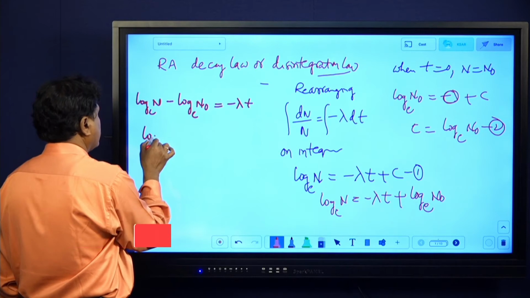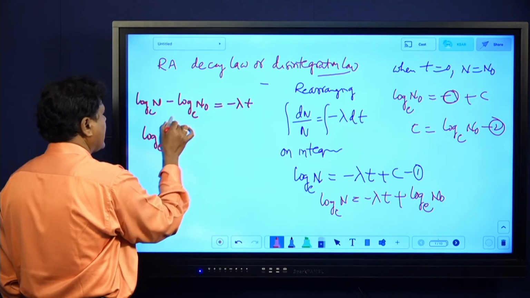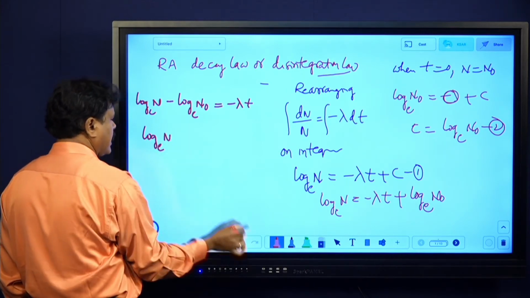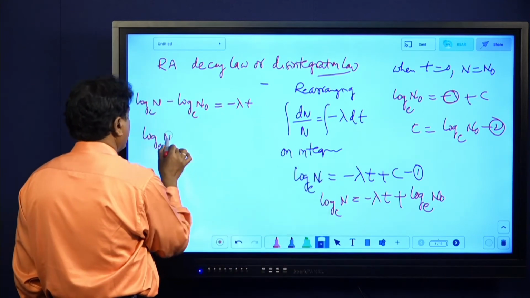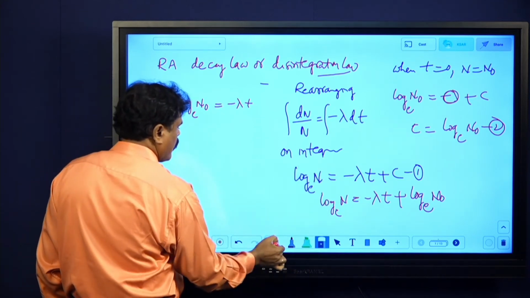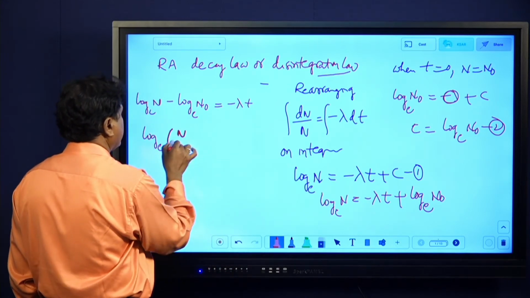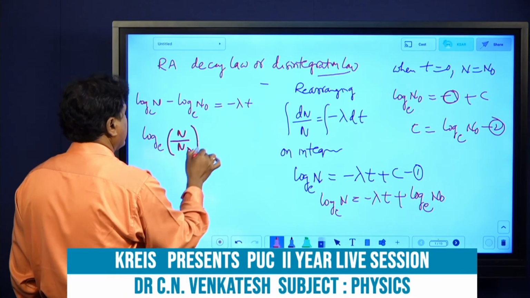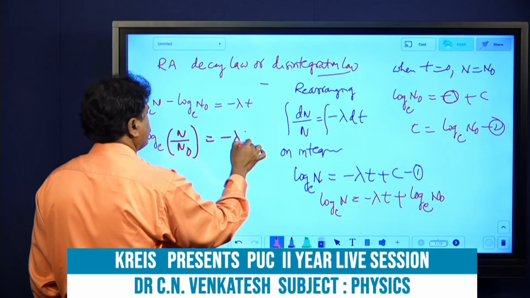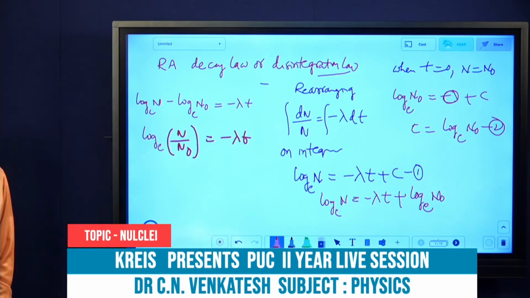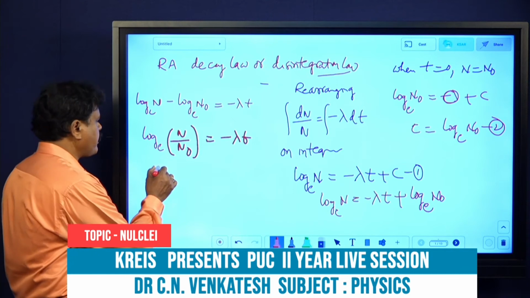Now log n minus log n naught, I can write like log n by n naught. We can write log n by n naught equals minus lambda t. Observe this one. Okay, log n by n naught equals minus lambda t.